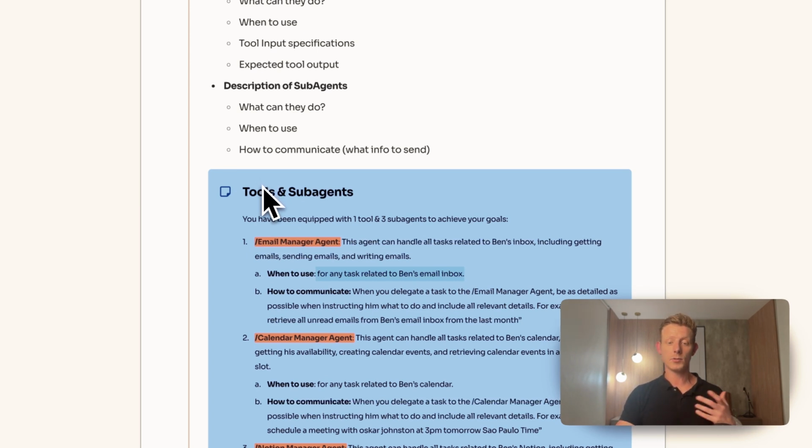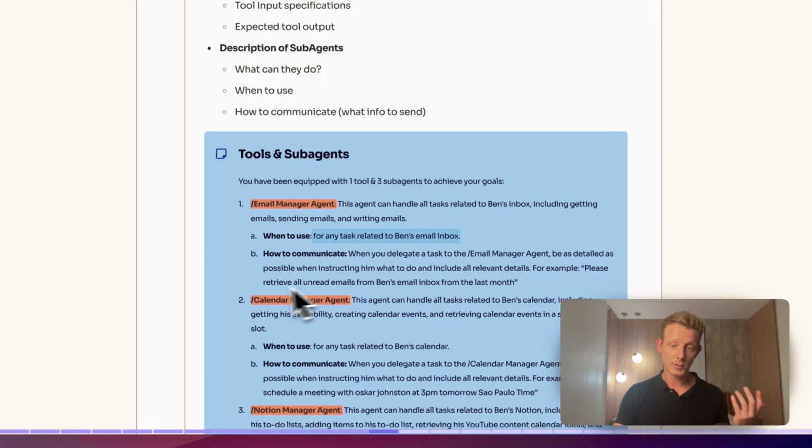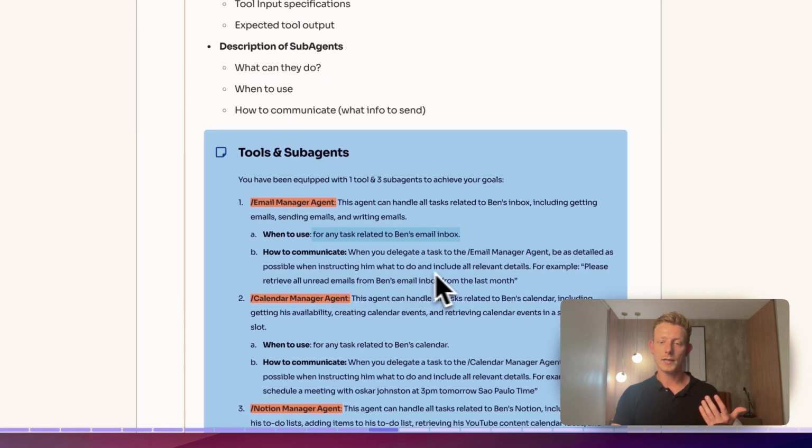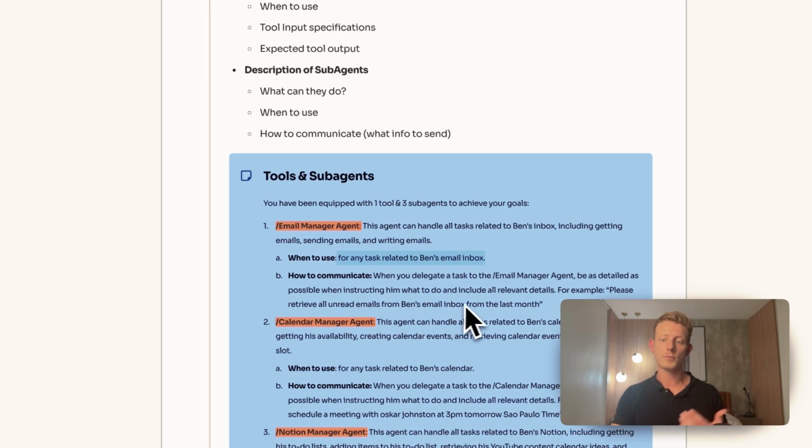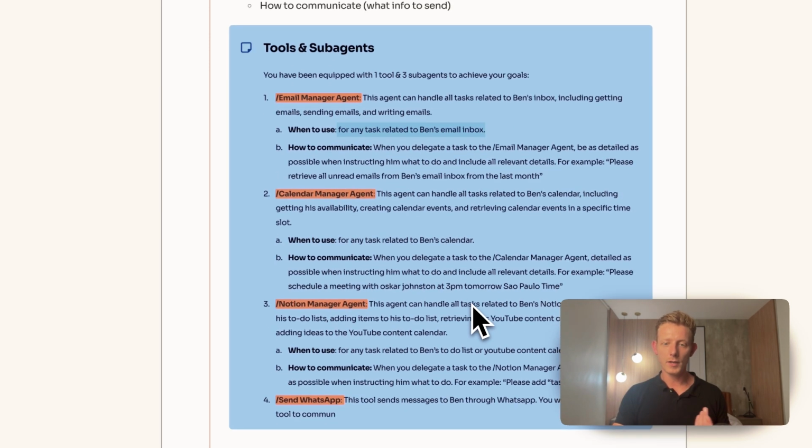Now, this one is actually also important because we want our manager agent to communicate clearly to our sub-agent, because if it doesn't, our sub-agent can't do their work properly and the system will fail. So when you delegate a task to email manager agent, be as detailed as possible when instructing him what to do and include all relevant details. And I even add in an example. For example, please retrieve all unread emails from Ben's email inbox from the last month, right? And then we go through all of them.